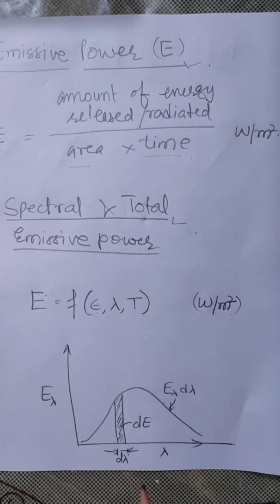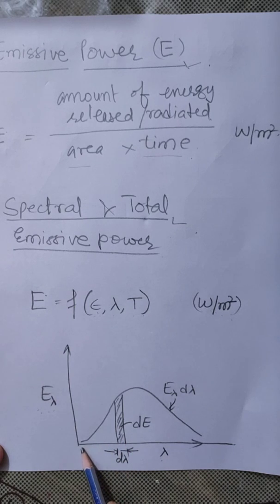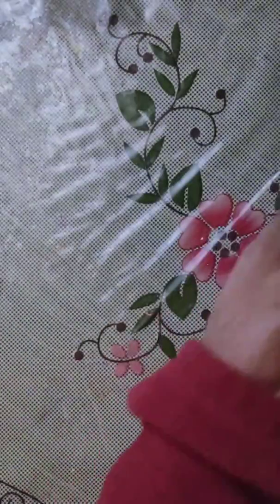To understand the variation between lambda, the wavelength, and E lambda, the monochromatic emissive power, there is a graph between these two parameters. The total area under this curve for a given temperature T represents the total emissive power of the surface. The entire range for the wavelength varies from 0 to infinity. The emissive power of the surface